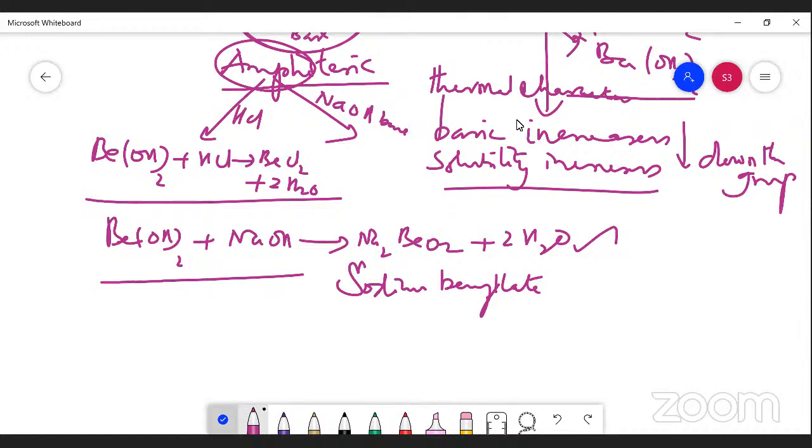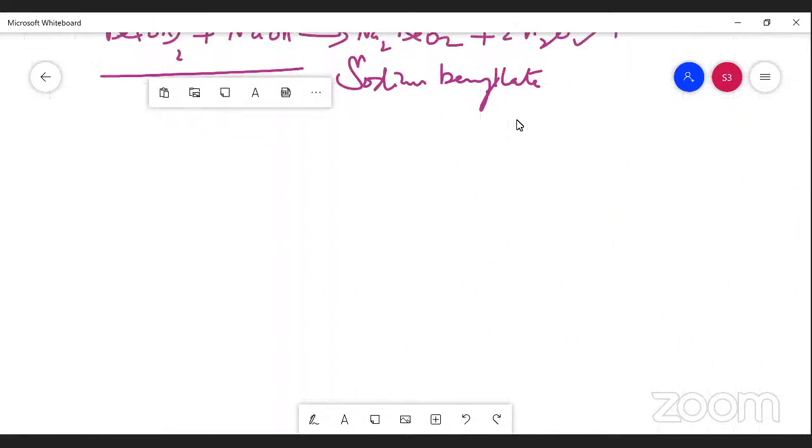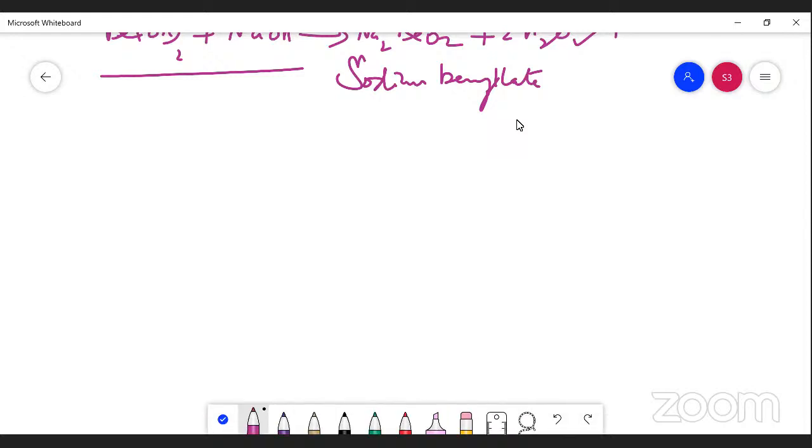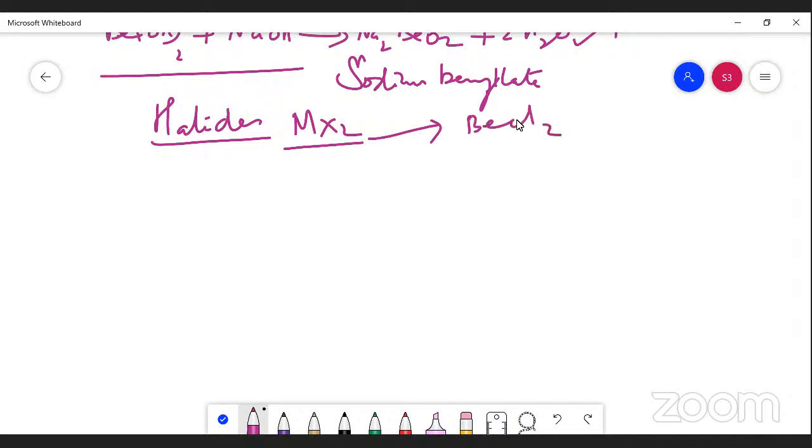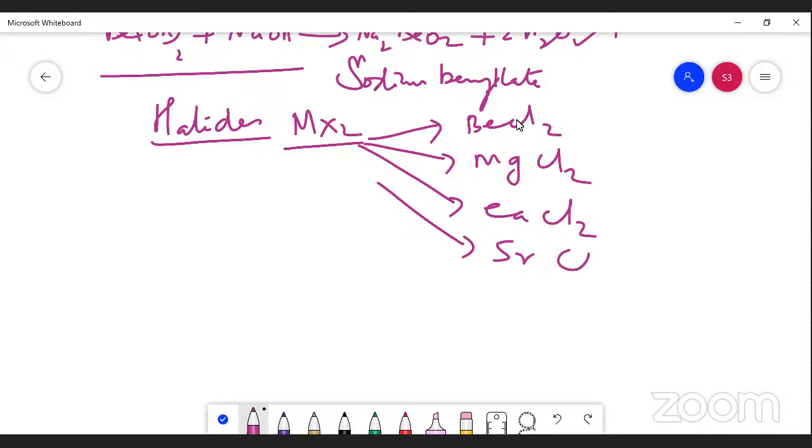Next we are going to study the third point: what are halides? Halides of the secondary families are MX2. We have studied these as beryllium chloride, magnesium chloride, calcium chloride, strontium chloride and barium chloride. These are the halides of all the secondary families.